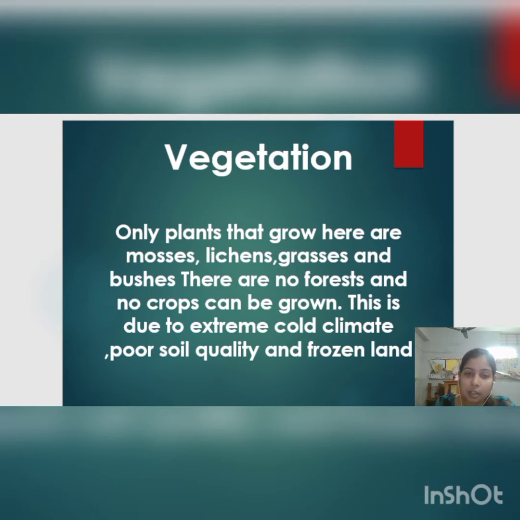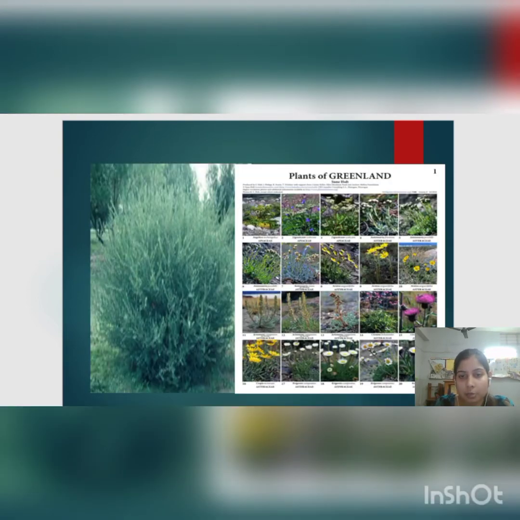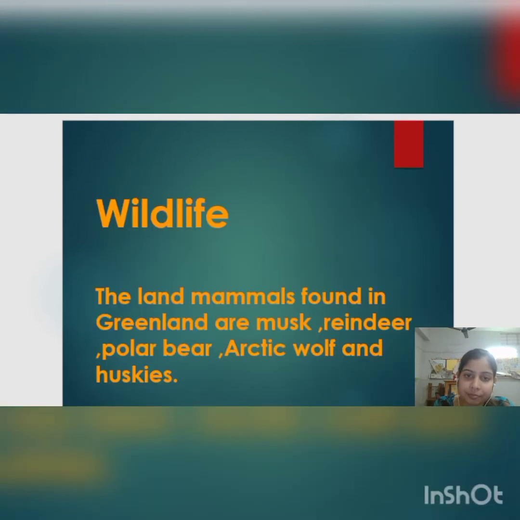But some plants that are grown here are grasses, lichens, mosses and bushes. Come on, the wildlife. What type of animals are found in Greenland?